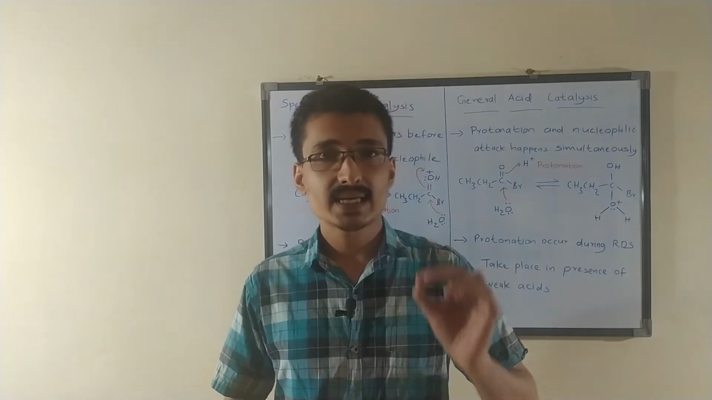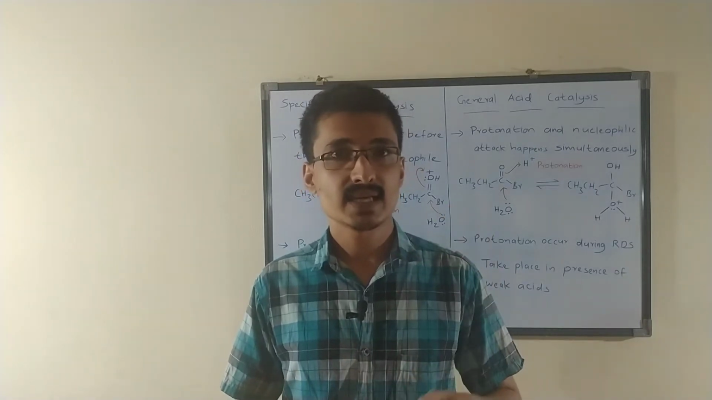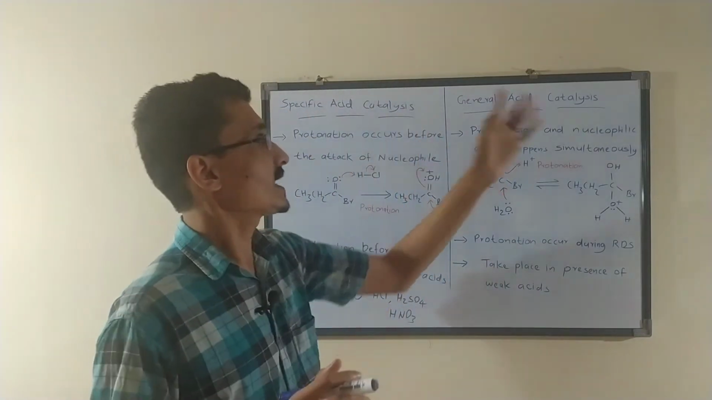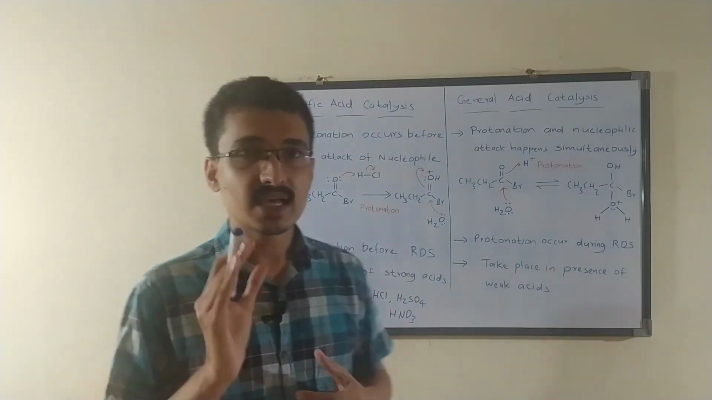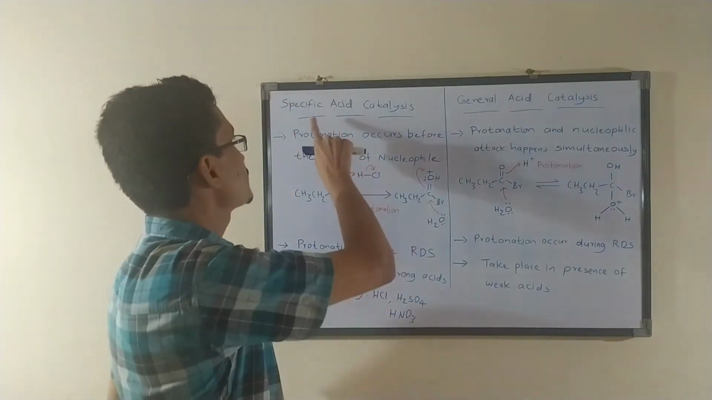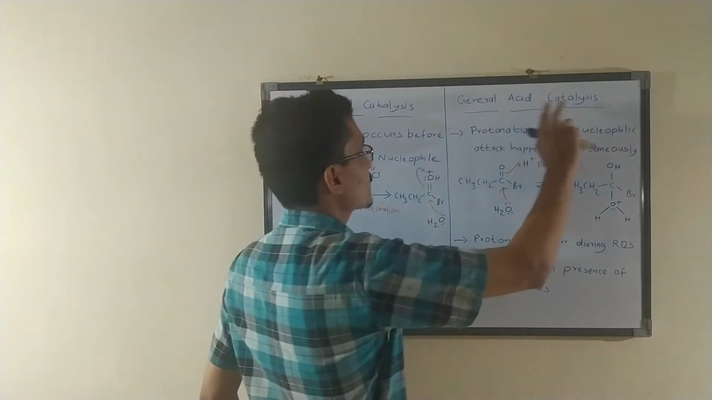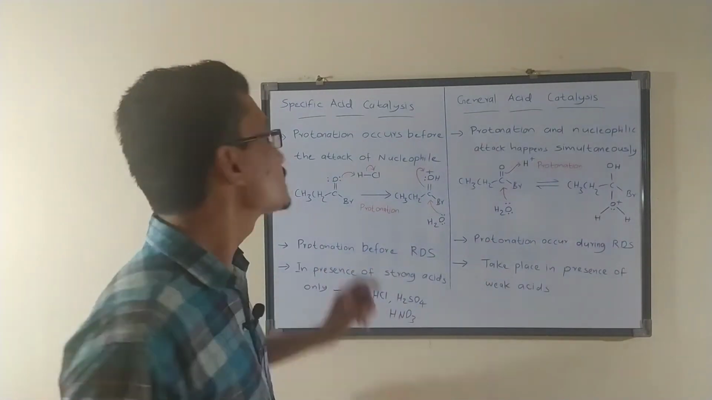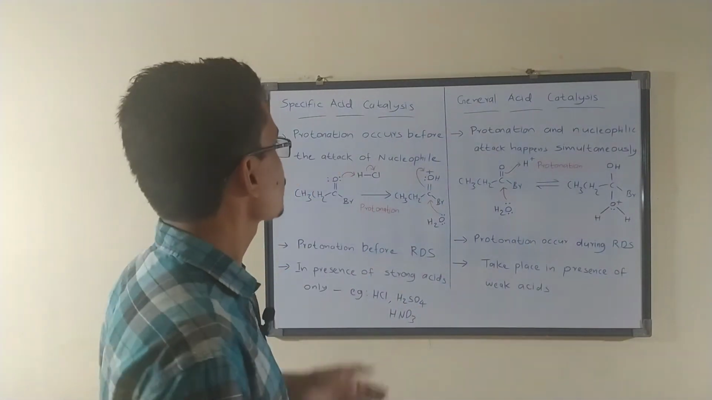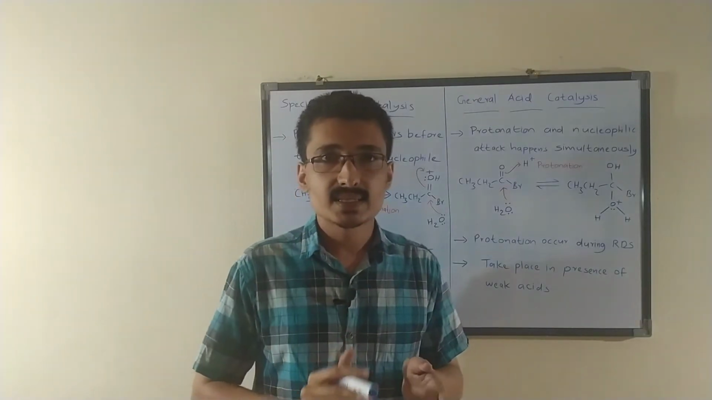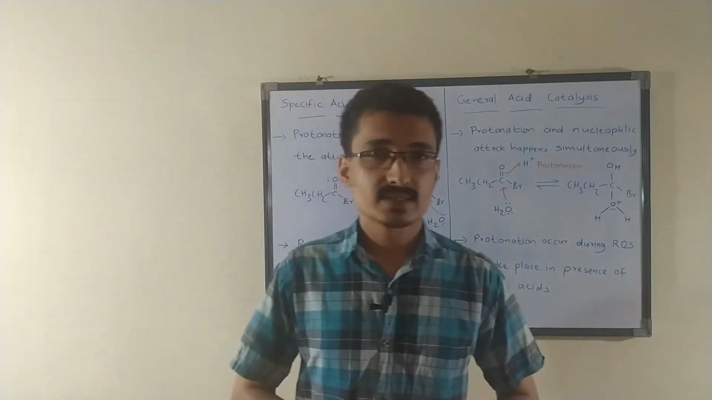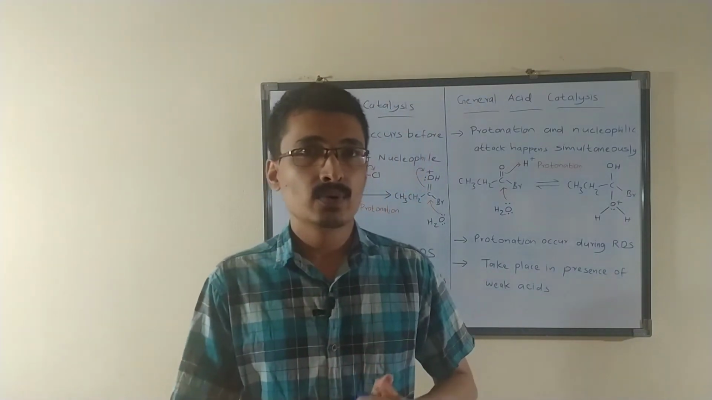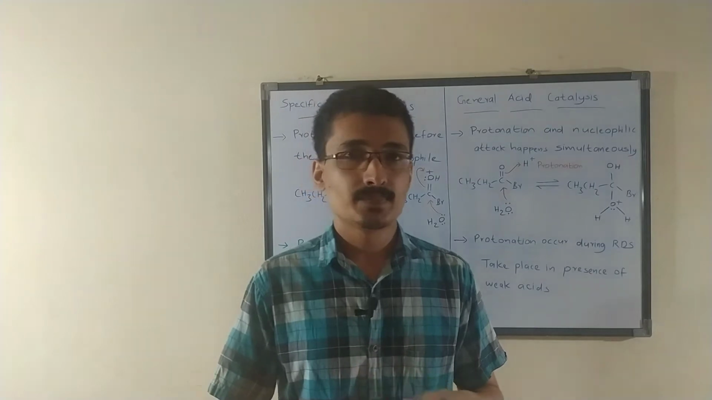Acid catalysis is of two types, specific acid catalysis and general acid catalysis. Now let us have a look at what these are. The first type is specific acid catalysis. Specific acid catalysis is that type of acid catalysis in which the protonation occurs before the attack of the nucleophile.